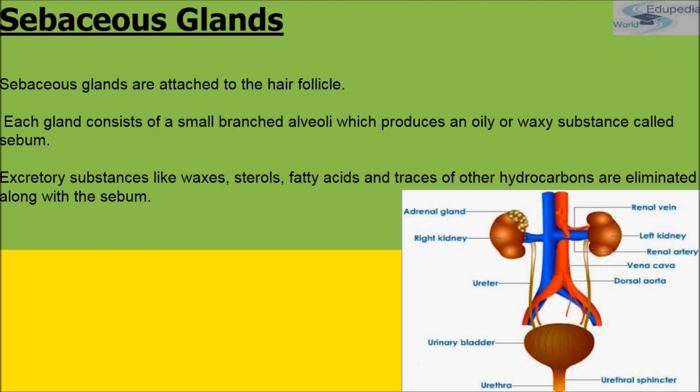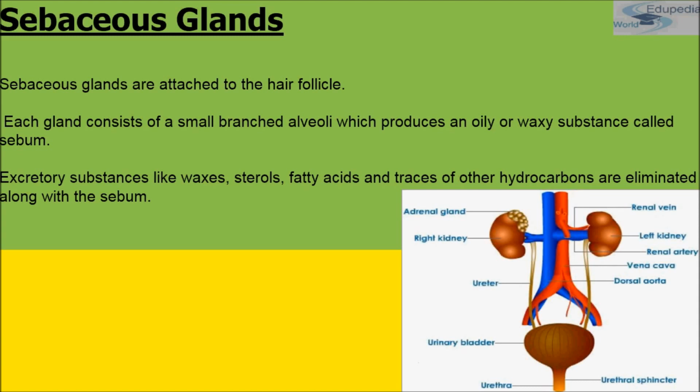The sebaceous glands are attached to the hair follicle, and each gland consists of small branched alveoli which produce an oily or waxy substance which we call sebum. As I have told you, sebum is a wax-like secretion which helps to excrete some lipids such as wax, sterol and other hydrocarbons and fatty acids on the skin.